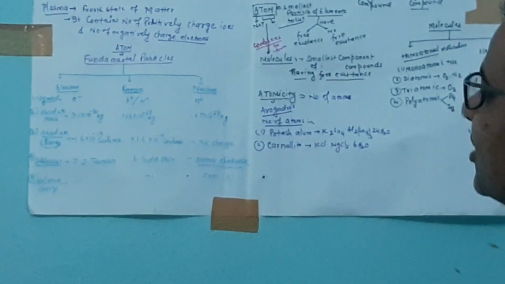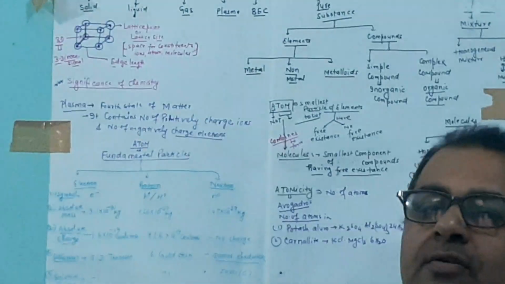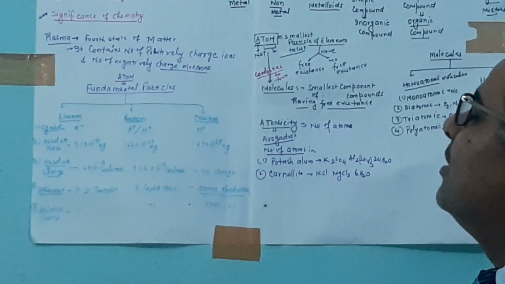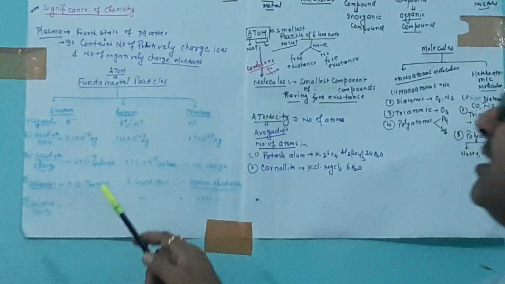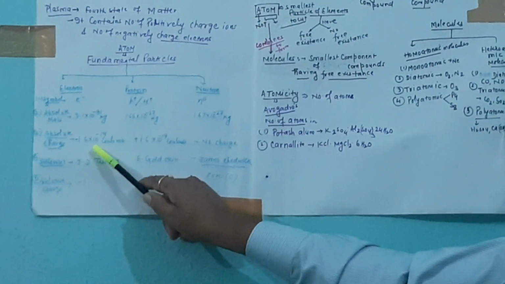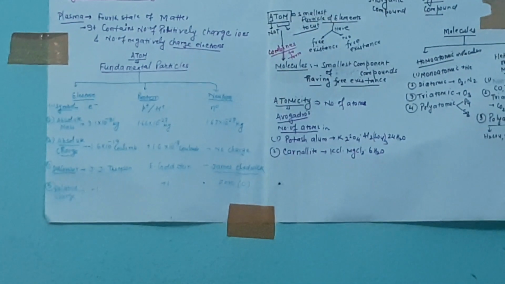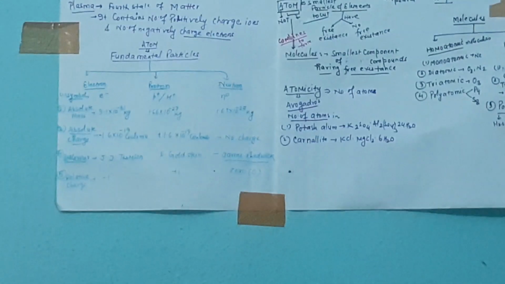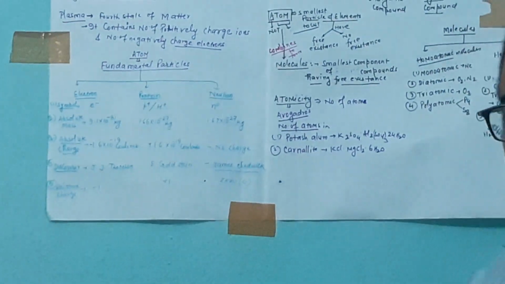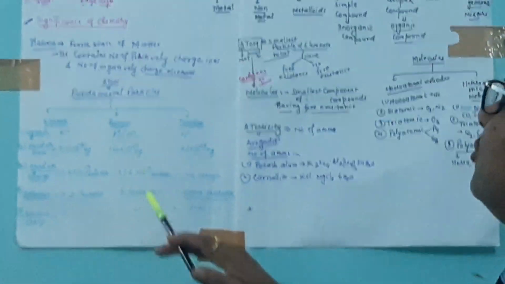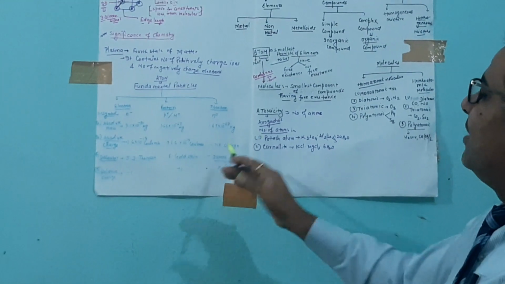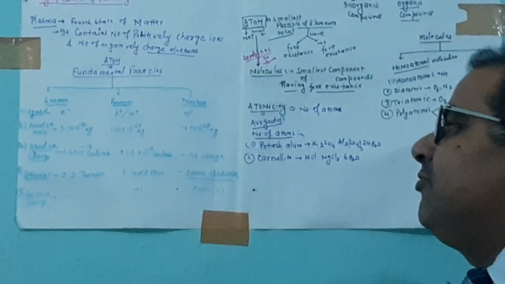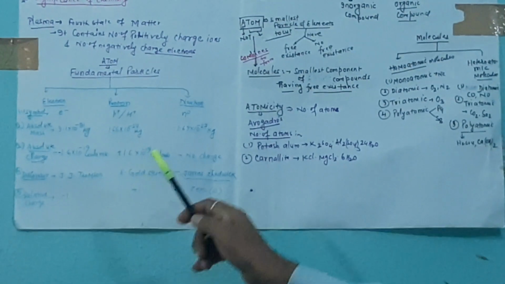The absolute charge on an electron is minus 1.6 × 10^-19 coulomb. The magnitude of charge is 1.6 × 10^-19 coulomb, and the negative sign represents a negatively charged particle. The magnitude of charge on a proton is the same, but the charge is different: 1.6 × 10^-19 coulomb, represented as positive.